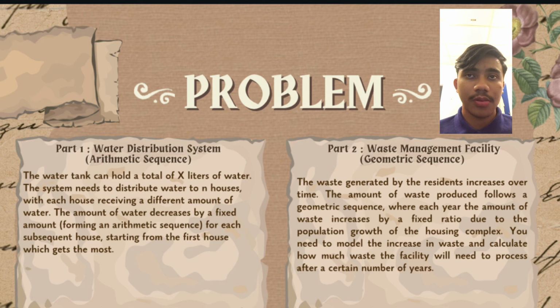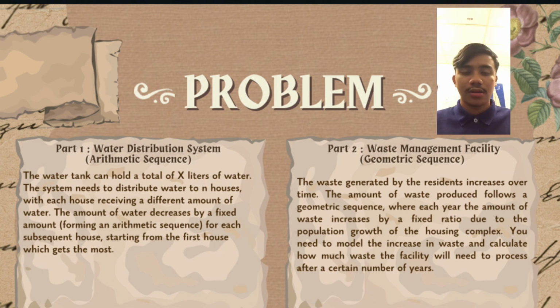So for part 1, the problem is you have to find how much the water in the tank decreases when it is supplied to the first house. While for part 2, the waste management facility, you have to calculate the amount of waste for each year and calculate how much waste the facility needs to process after a certain number of years. Okay, that's all.